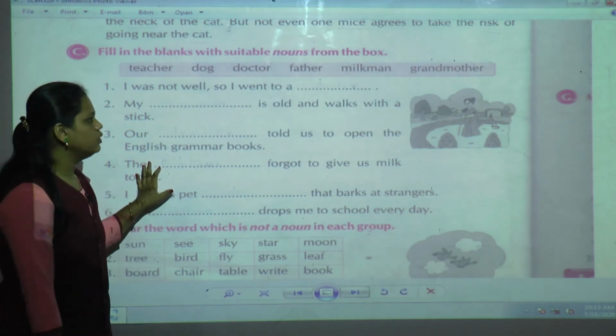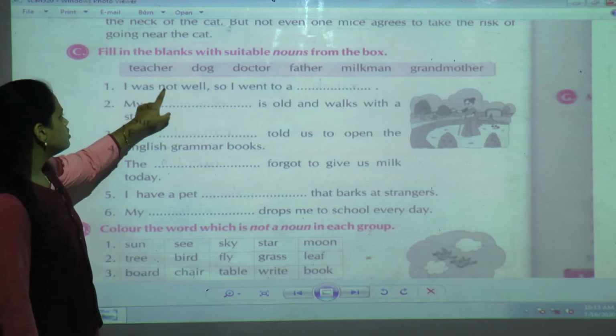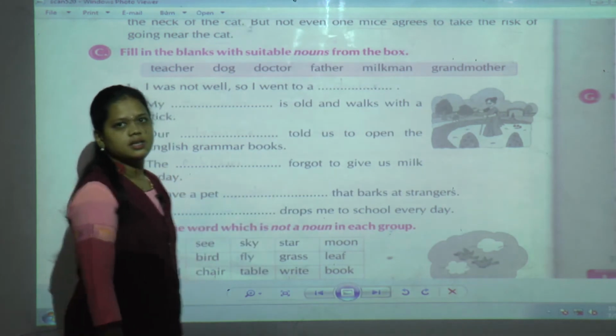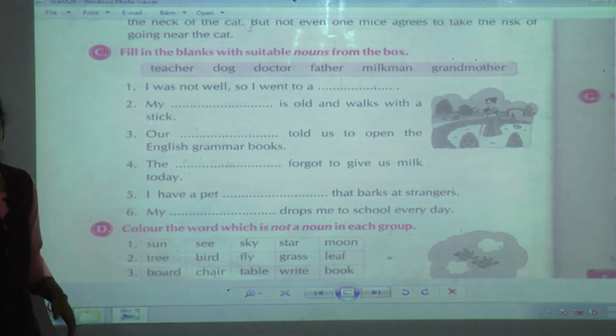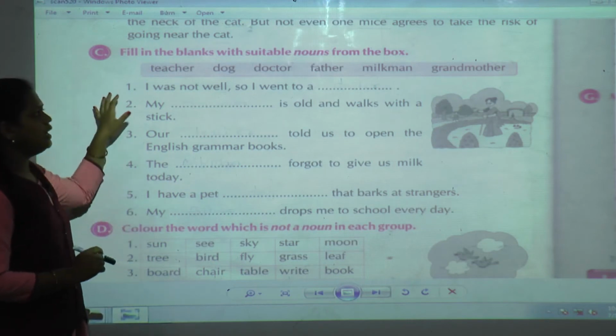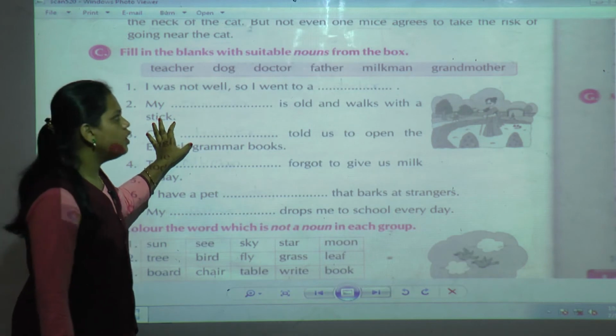Okay, shall we go here? Now see the first one: I was not well, so I went to a dash. Whenever you are not feeling well, when you are suffering from illness, cold, cough, whatever, where are you going to go? You are going to the doctor.